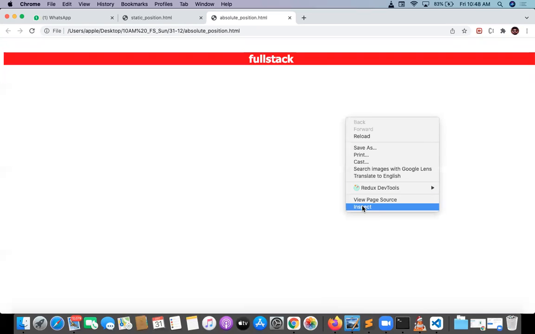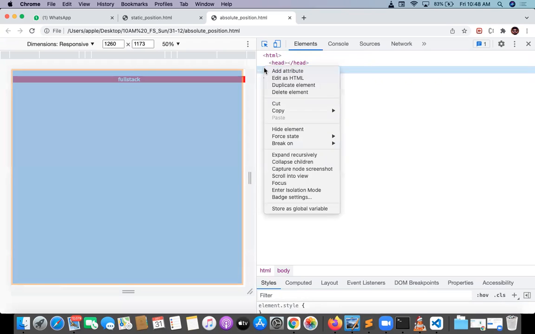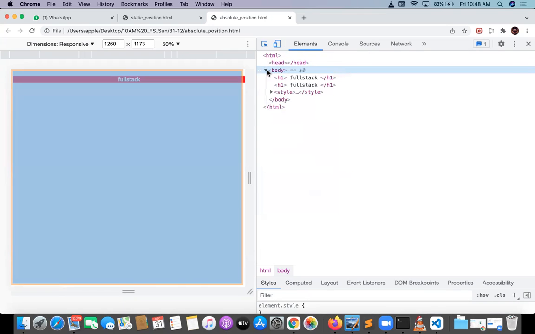Right click on this, go to the inspector, and click the inspect element arrow mark. When you click on the arrow mark, then you can see the HTML-related content. The content of the page is body, and inside the body there are two H1s.